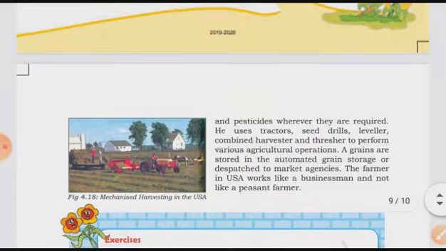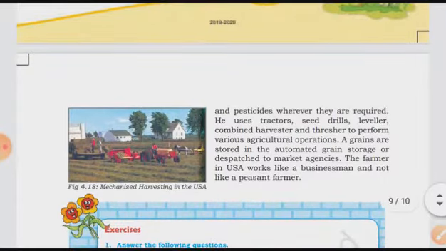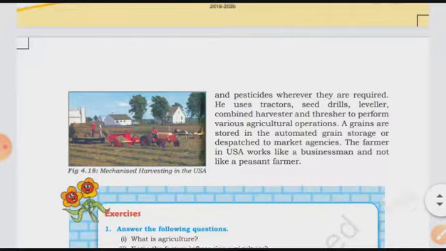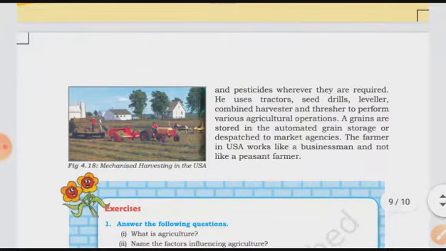Grains are stored in automated grain storage and then dispatched to market agencies.